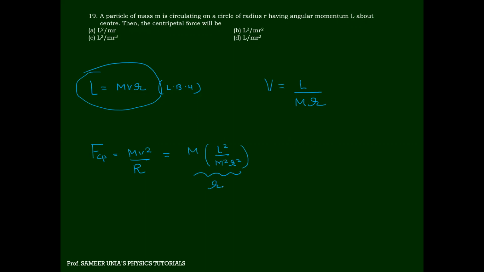And this is r, I am writing the same small r, so this m and this m cancel, and it will become L square by m into r cube. This will be the answer. That's fine.